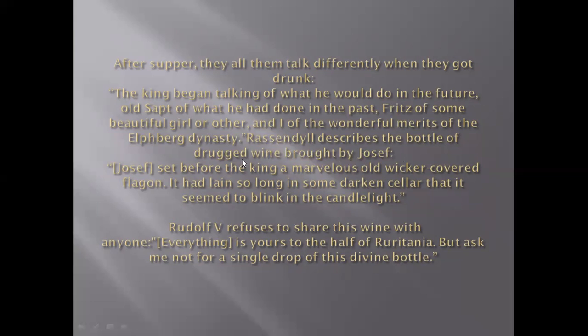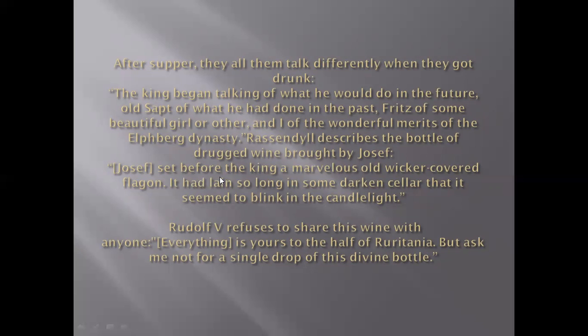Rassendyll describes the bottle of the drugged wine brought by Joseph. There was a servant named Joseph. And at last, when the king was tired from all sorts of other wines, he was presented with a wine bottle that was especially given by his half brother, Duke Michael, to Joseph, his servant.